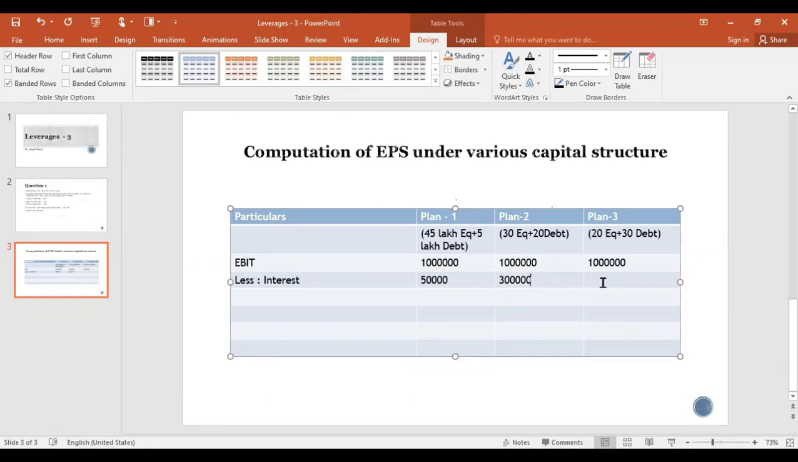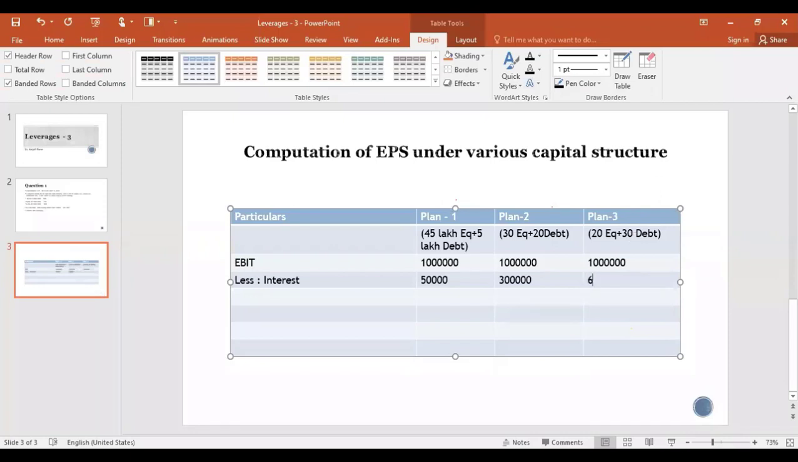Fine. Now on the third plan, 30 lakh is the debt, and how much is the interest they've told? Check in the question. 30 lakh debt raised at 20% interest. So on 30 lakh, 20%, how much is the interest?